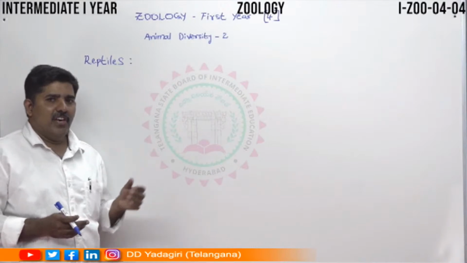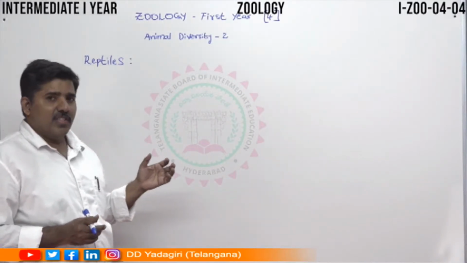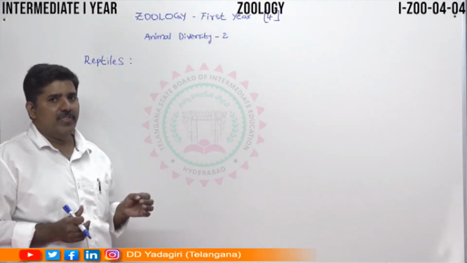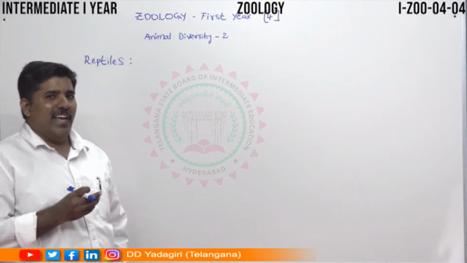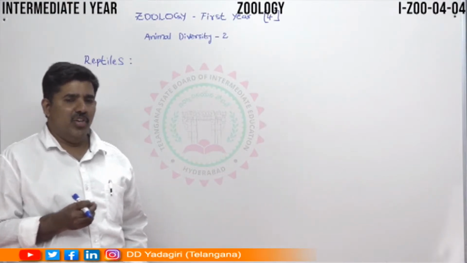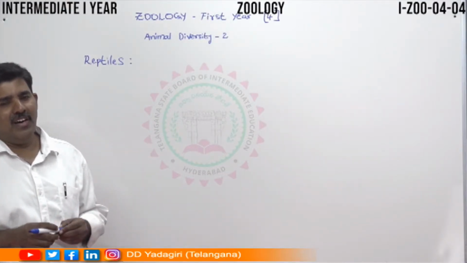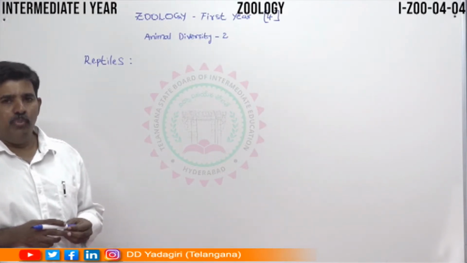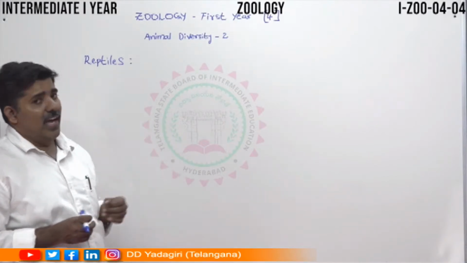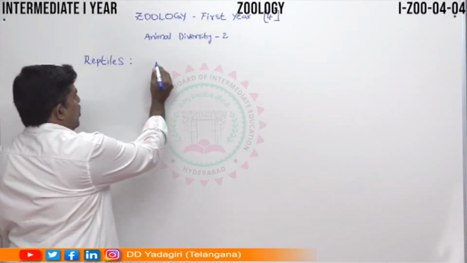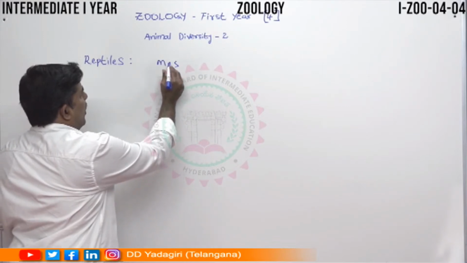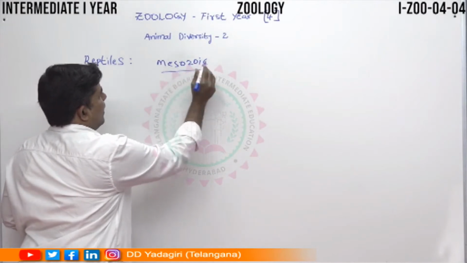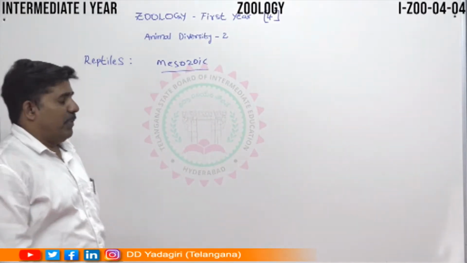Reptiles were the first to live successfully on land. This is the special feature of the reptiles. The particular era is called the Mesozoic. For fishes, the era we discussed is the Devonian, and for amphibians, the Carboniferous. The reptile era is called the Mesozoic era. The Mesozoic era is the golden period of the reptiles.